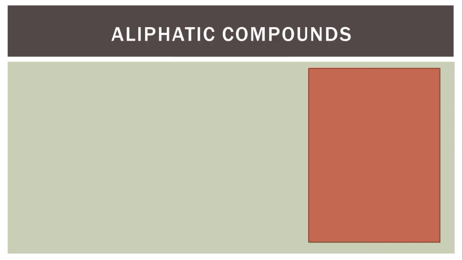So aliphatic compounds, when we say aliphatic compounds, they can either be acyclic or cyclic. Cyclic is from the word cycle, which means that those compounds look as though you are drawing a circle, any shape. You know, we have triangle, we have rectangle, so they look like that kind of shape.